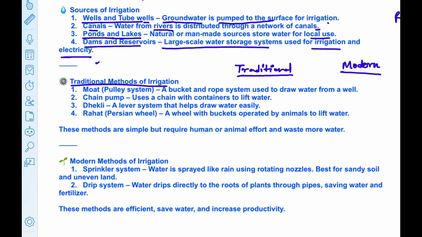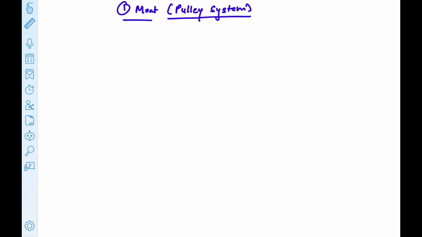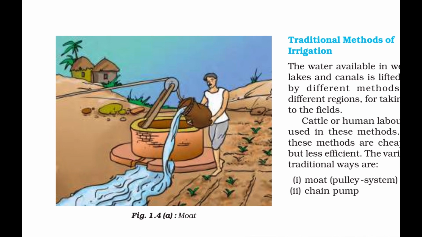First traditional method of irrigation is moat, that is also known as pulley system. Moat or pulley system is one of the oldest irrigation methods. Here is a picture of moat or pulley system. You can see here a rope and bucket are used to draw water from a well, and this water is underground.